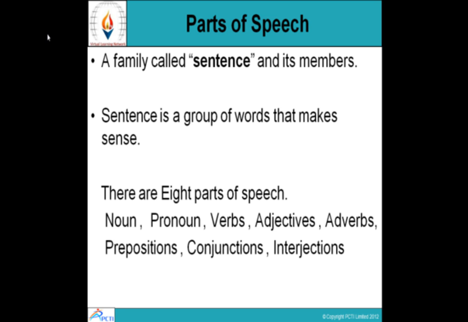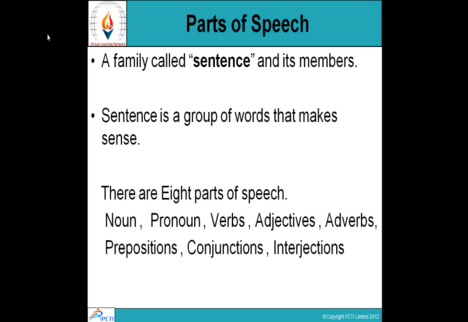Parts of speech. In this we will learn about a sentence and its formation. A family called sentence and its members. We can compare a sentence with a family. A family has its members. A sentence also has its members. It's just like a family. The members of the family of a sentence are words.